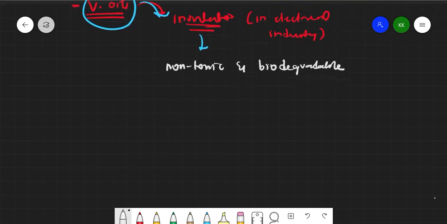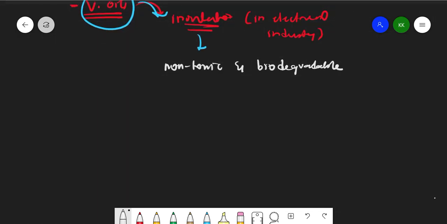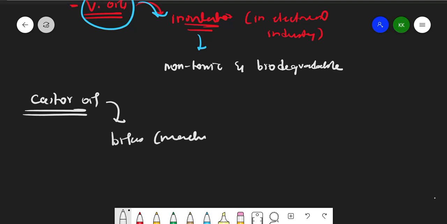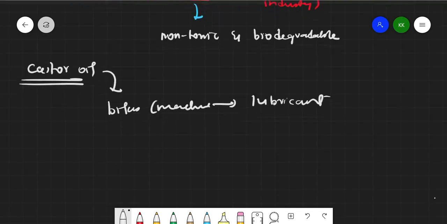Also some vegetable oils like castor oil, which we put in our bike's machine, act as a lubricant there, right? They are also used for medicinal purposes.